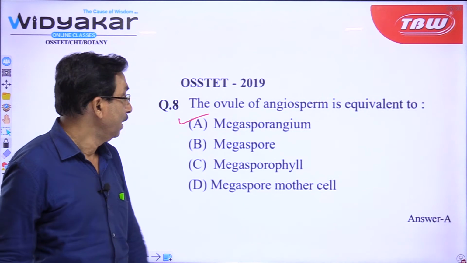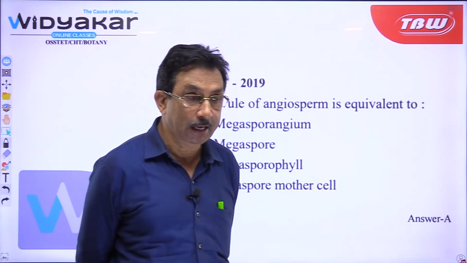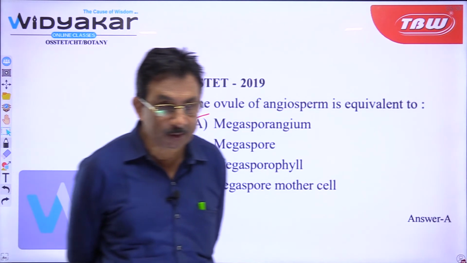So, the answer is A: the ovule of angiosperm is equivalent to the megasporangium. Answer is A. How many of you? So, 5 of you have given the correct answer.